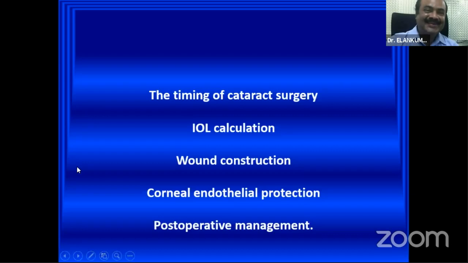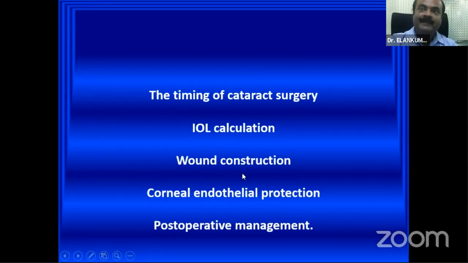So, okay, I'll go ahead. The timing of cataract surgery is very important. Also important is the IOL power calculation. Remember, we will not be getting good keratometric values. Also, it will be highly irregular. So IOL power calculation is very important. As we go ahead, we'll talk about that.